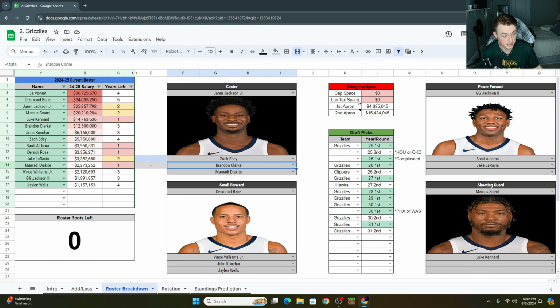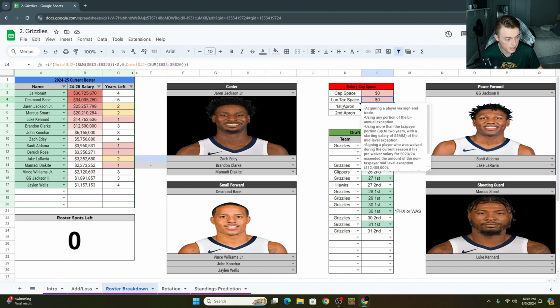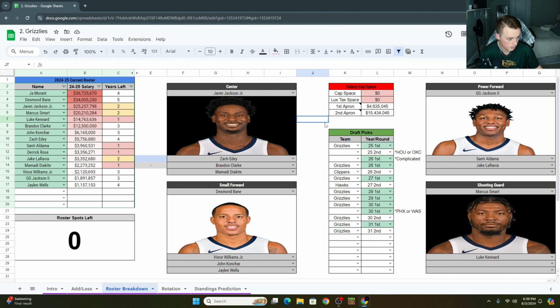maybe throw in a Brandon Clarke as well, because again, let's take advantage of the fact that we're not restricted by any of the aprons right now, which, by the way, if you guys get the sheet, you can look at what the actual restrictions are here. I've included those there, but the power forward position will be interesting nonetheless.